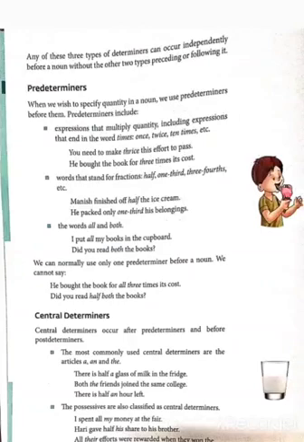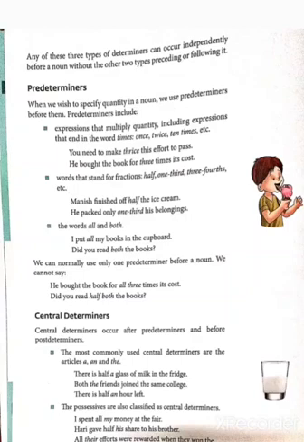Any of these three types of determiners can occur independently before a noun without the other two types preceding or following it.